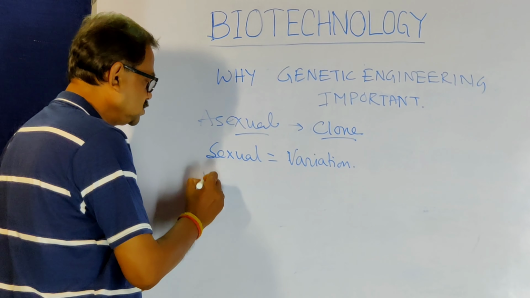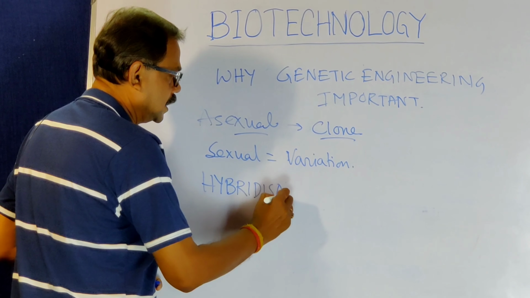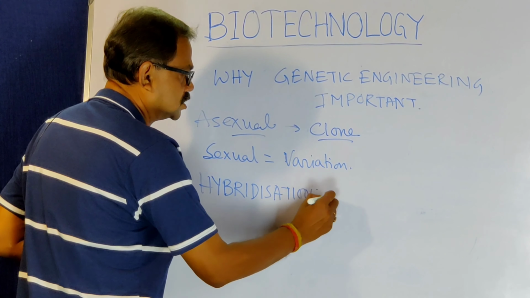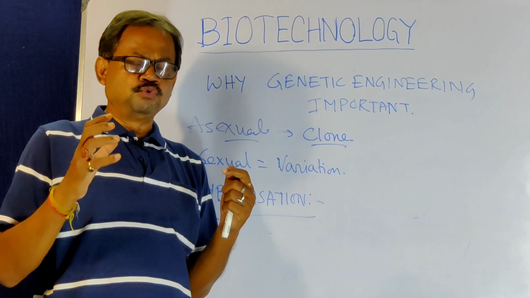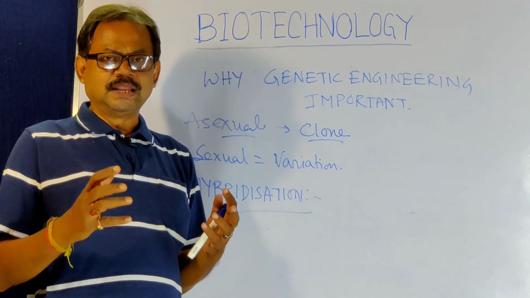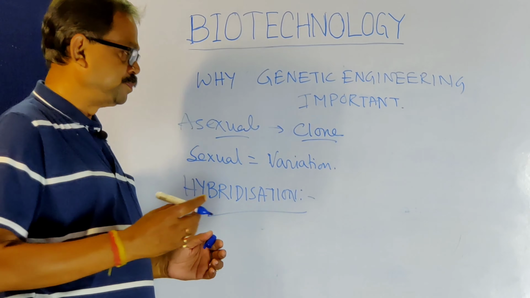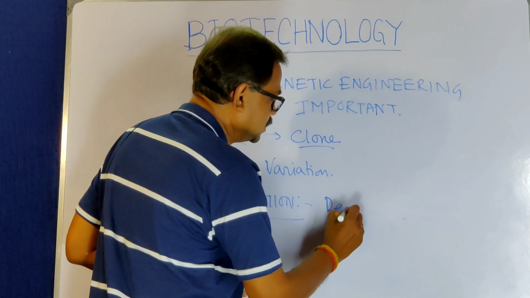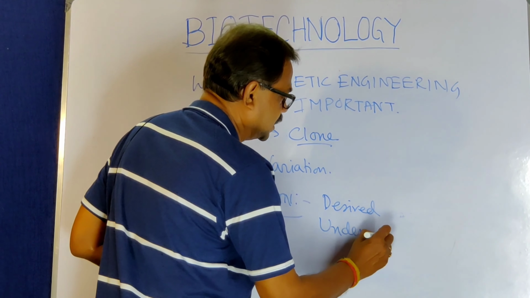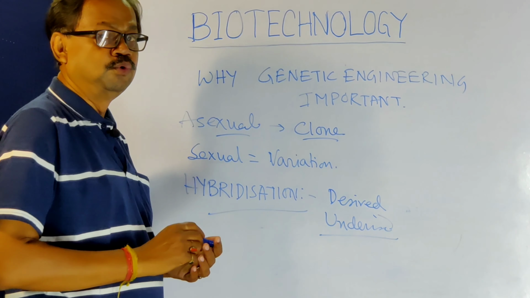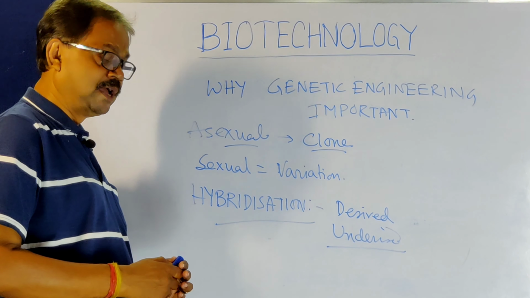Next comes the process of hybridization. In this process, the cross takes place between two breeds with good qualities. When they are crossed, the offspring produced have some desired characters, and along with them undesired characters are also there. Both desired and undesired characteristics are present in the offspring during hybridization.